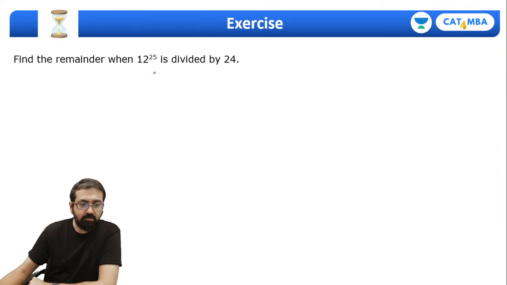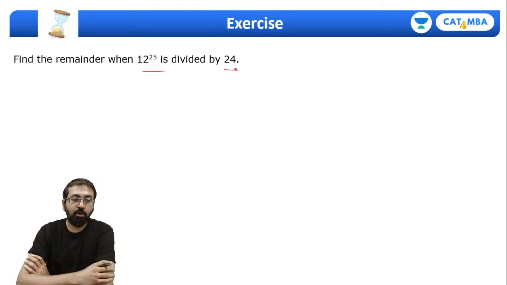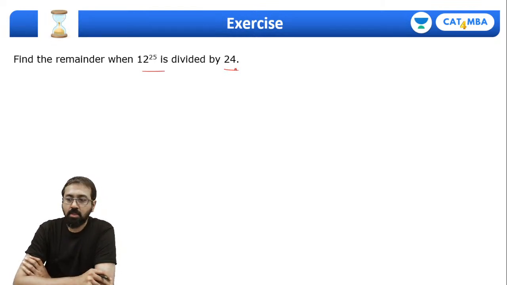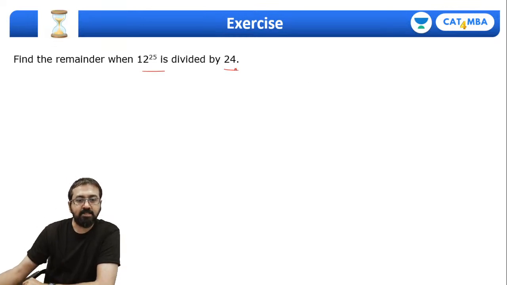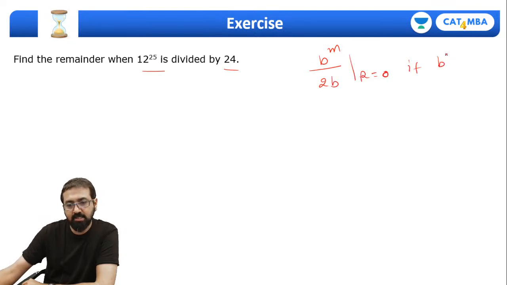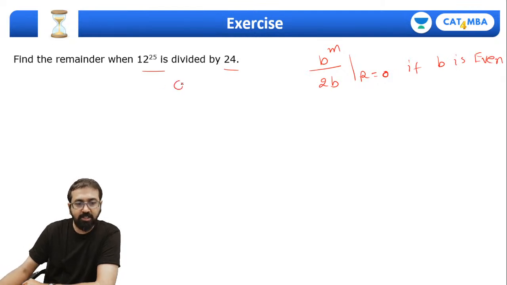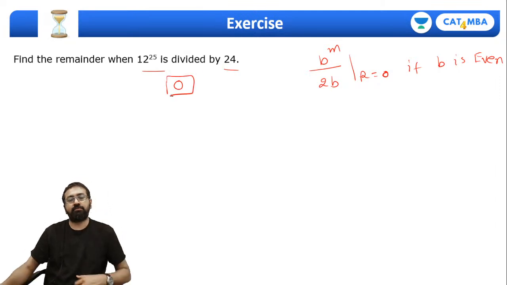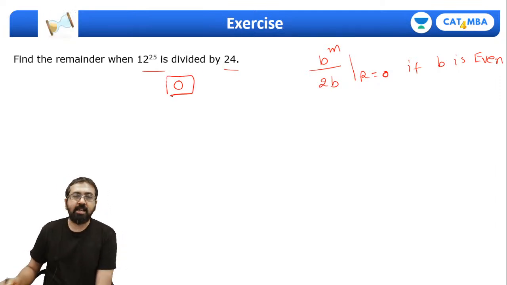This one, tell me what will be the answer over here. I have given you a theorem which you need to apply over here. Which theorem will be applicable? Can you quickly tell me? Yes, guys, can I apply this rule? b raised to m divided by 2b, the remainder will be 0 if b is even. b is an even number. So straight away the remainder has to be 0 over here. You can try it. It's a very simple thing.